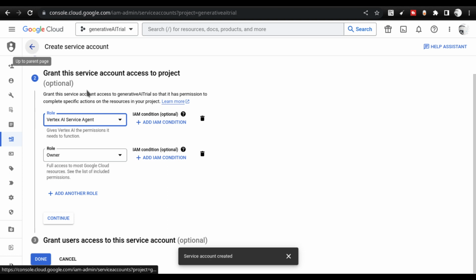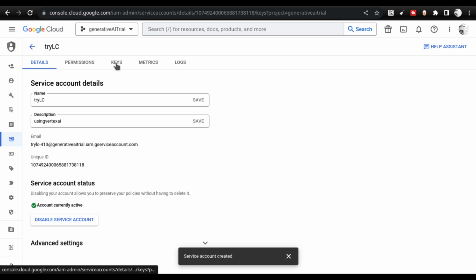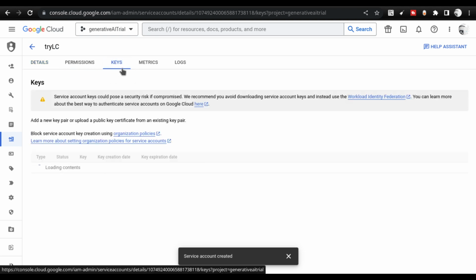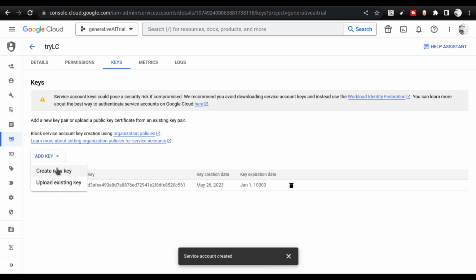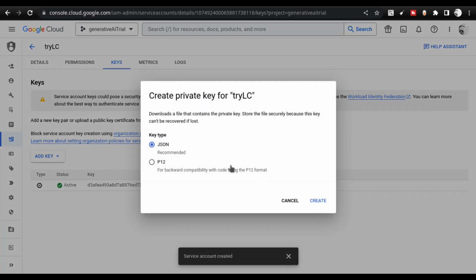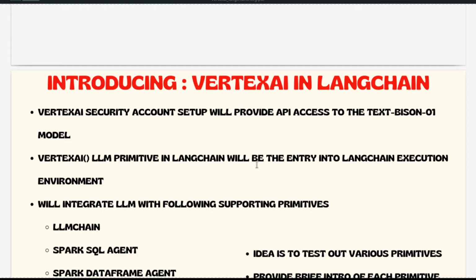I'm not going to do that since I've already created it. Once you have done all this, you need to go into the key. So you click on the key and then select the keys option. Once you select the keys option, you can download the key. You can click on add key, and if you create new key, you will get a new JSON key. So this is the key that we need to work with. You see this JSON. This is what you have to click on create, and you will get a download from that particular window. So this is the process that needs to be done.